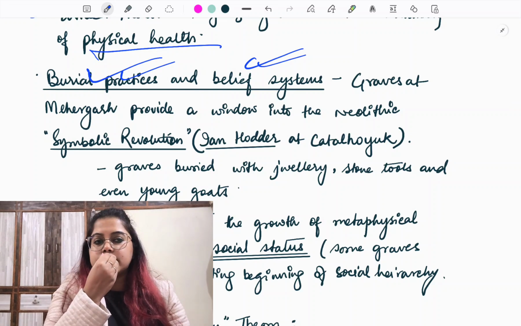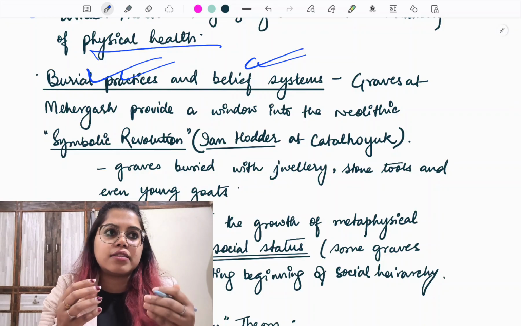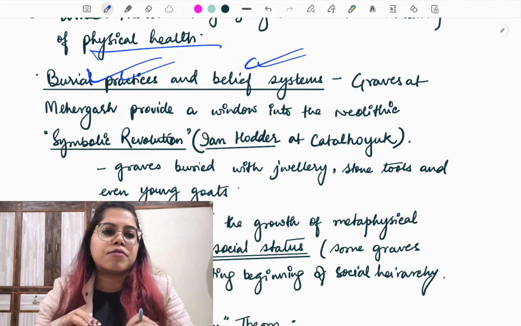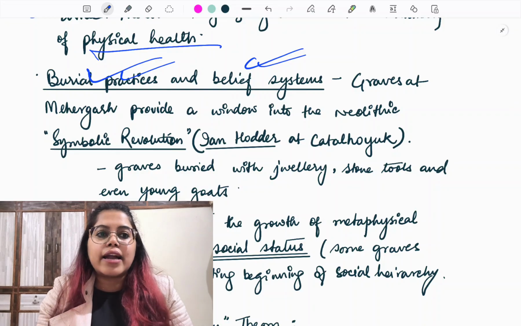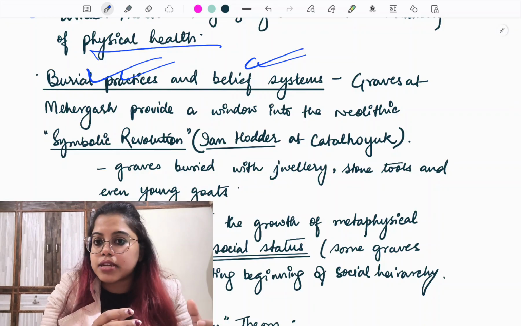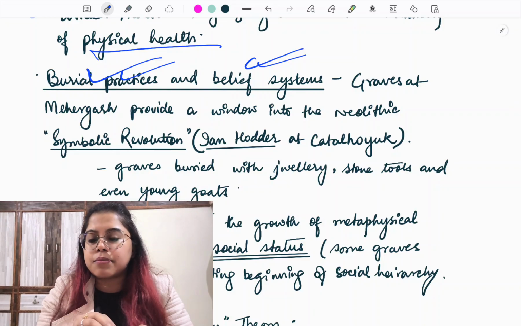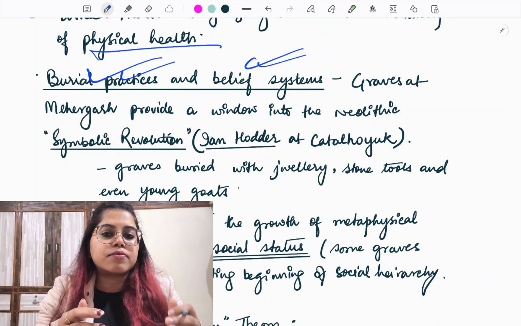For example, we have certain graves and burials where they used to have a belief in life after death. So what they used to do is put some grave goods. For example, there were some microliths, there would be some pottery, and along with that there were some graves where we find lapis lazuli and precious stones, some kind of jewelry, whatever was their concept, that also is being found.